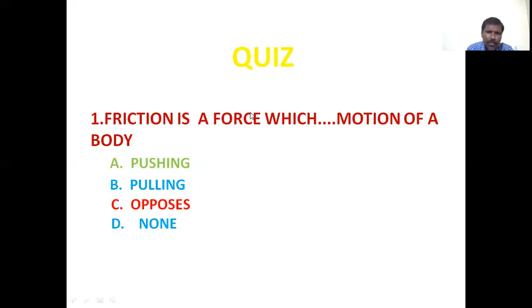Quiz. Friction is a force which dash motion of a body. Option A is pushing, option B is pulling, option C is opposes, option D is none. Friction is a force which always opposes the motion of a body. Therefore, C is the answer. That is the first question.